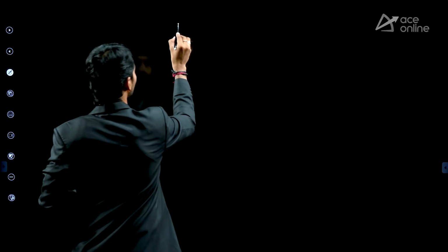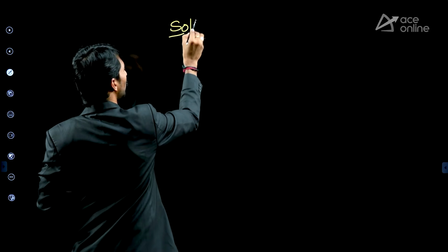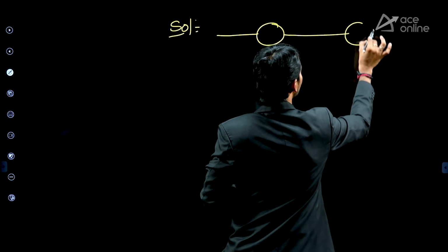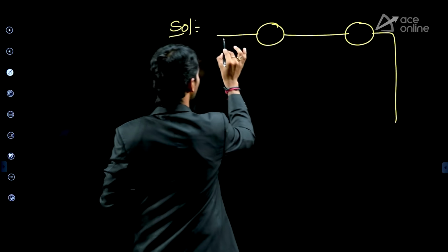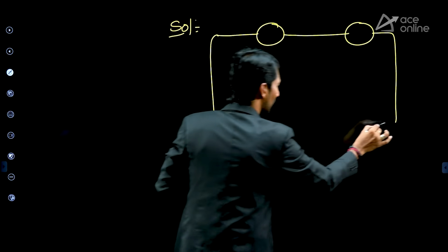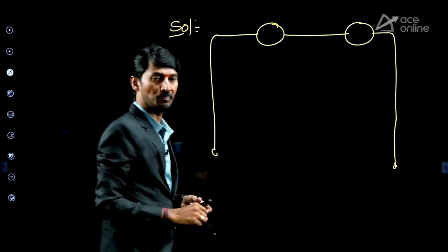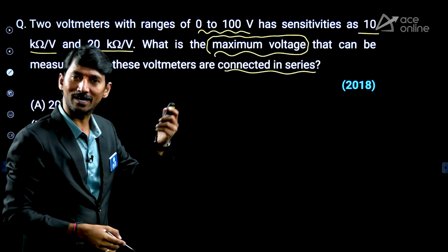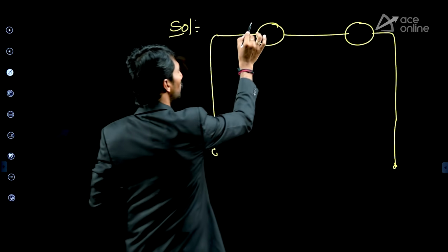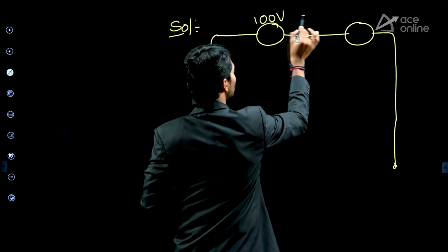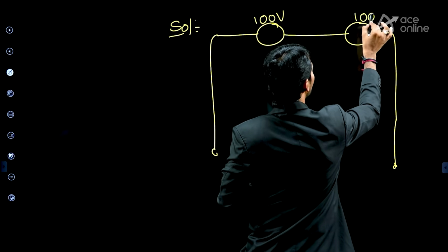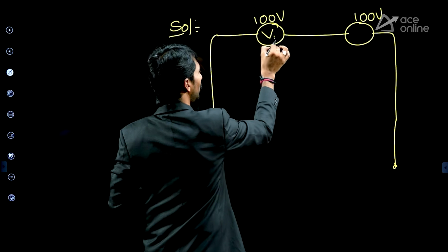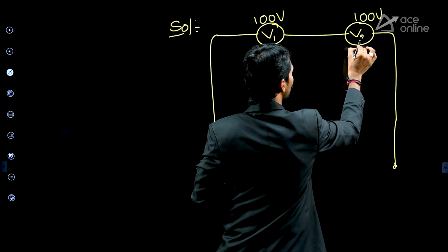Sir, here it is a numerical model. Two meters are there, connected in series. Okay. What is that first meter? Full scale value 100 volt, second meter also 100 volt only. Therefore, 100 volt is the full scale value for each. This is V1 and this is V2.